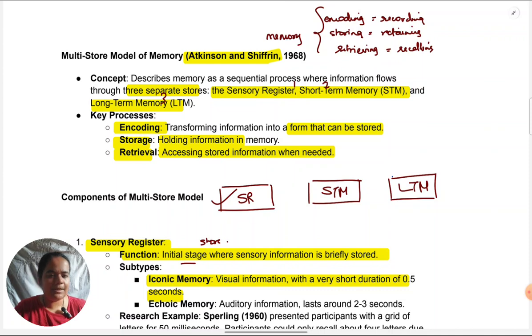It's very, very important from a paper point of view to memorize any duration, capacity, or coding which is given for any of the stores of memory, even the substores. Like iconic memory becomes one substore under sensory register. Even that you have to remember perfectly. You cannot just say it is very brief storage. You have to be able to say 0.5 seconds. So make sure to memorize these exact figures which are given.